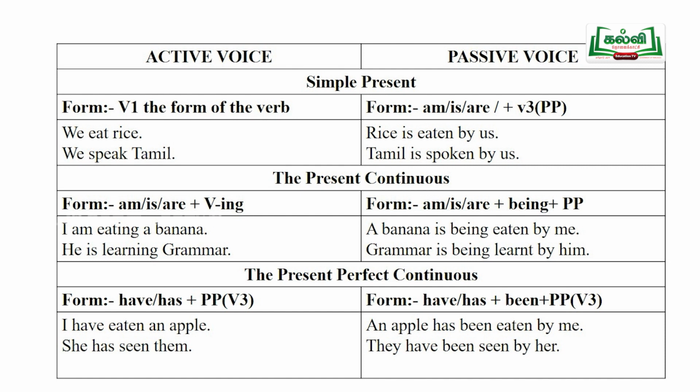That is, the pattern is changed there. Yes. Be verb plus past participle, or third form of the verb, should be given there. And at last, we should add the preposition by before the object. Yes, in this sentence, a banana is eaten by me.